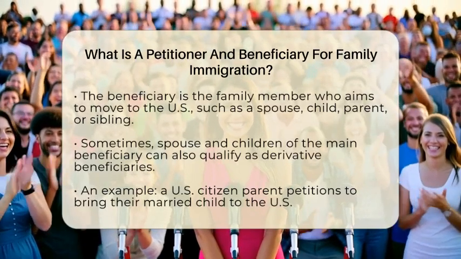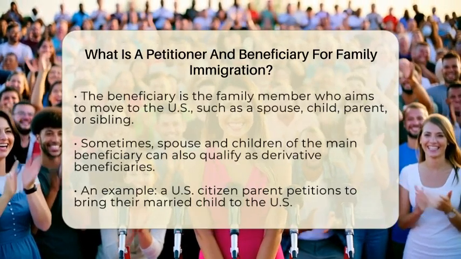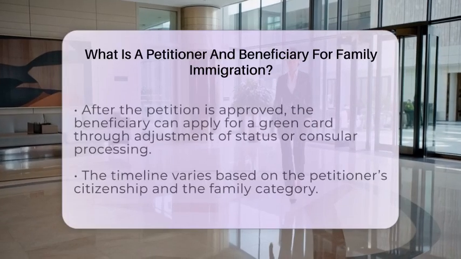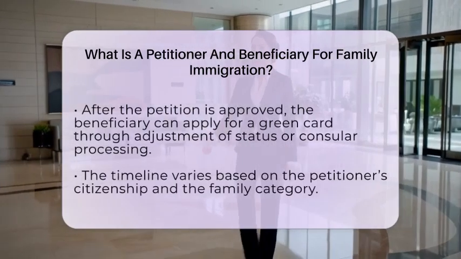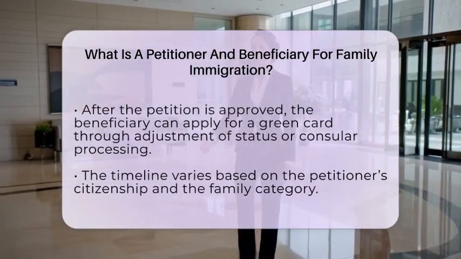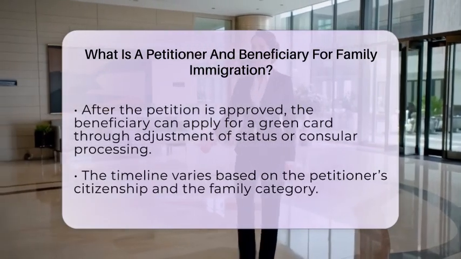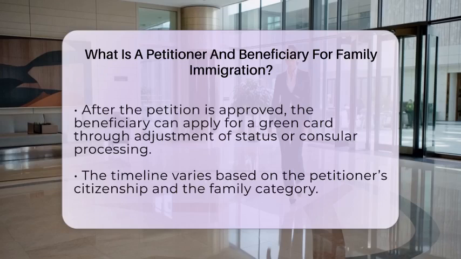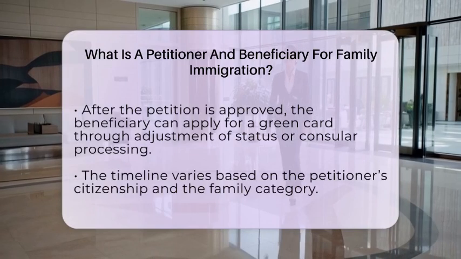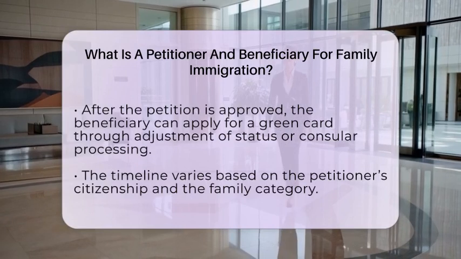If a U.S. citizen parent wants to bring their married son or daughter to the U.S., the parent is the petitioner. They file the Form I-130 to show their relationship. Once the petition is approved, the married son or daughter becomes the beneficiary and can apply for permanent residence. The process begins when the petitioner files the form with U.S. Citizenship and Immigration Services. After approval, the beneficiary can apply for a green card either through adjustment of status if they are already in the U.S. or through consular processing if they are outside the country.